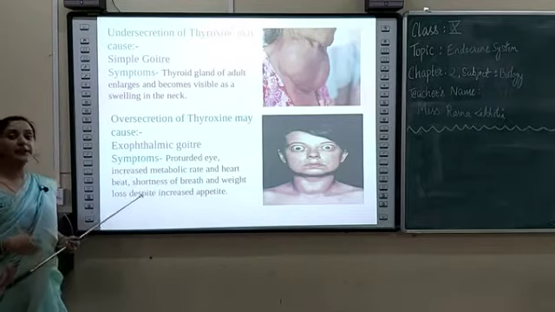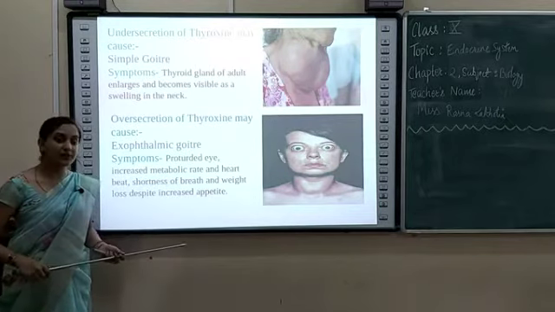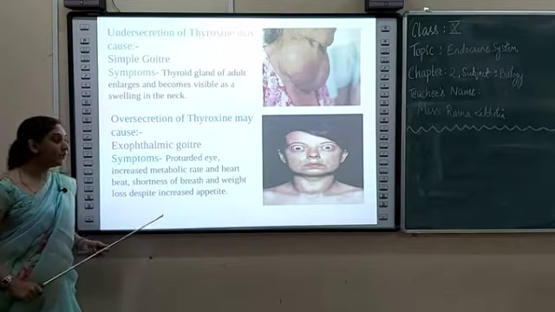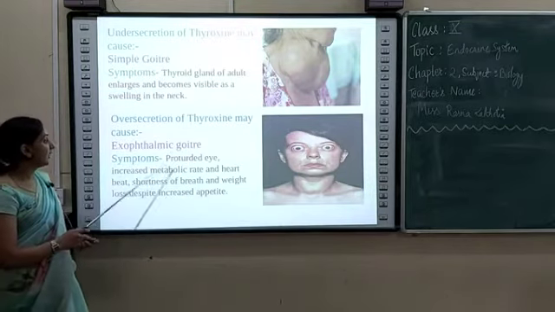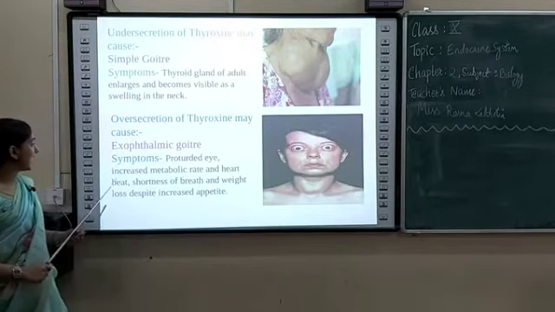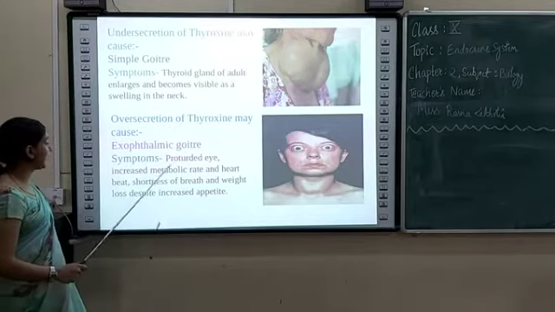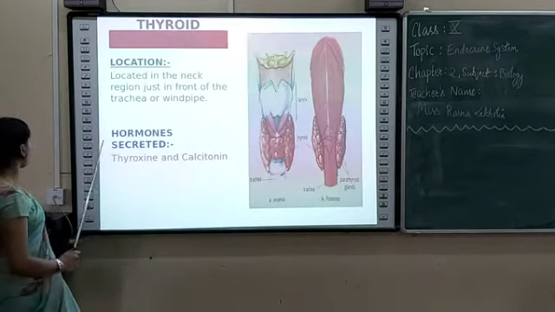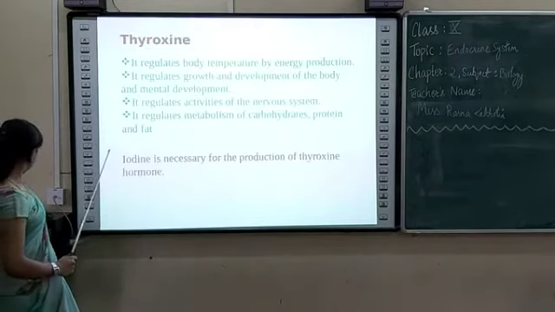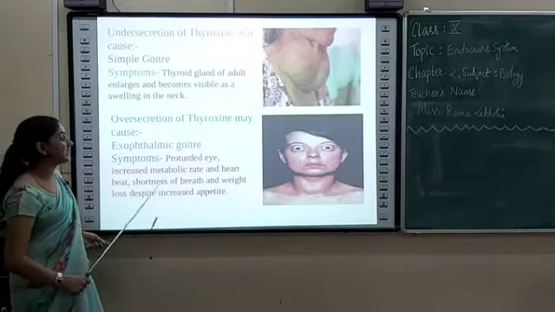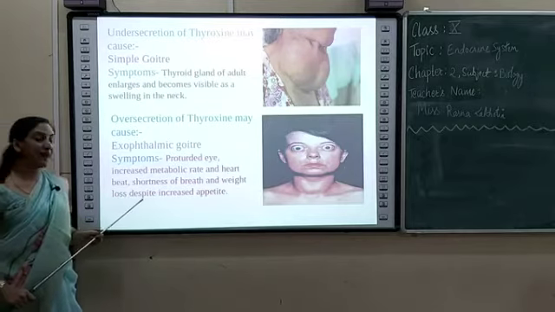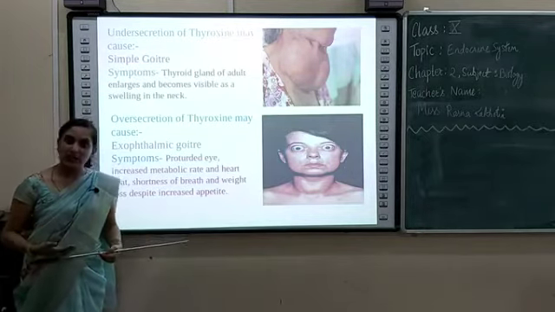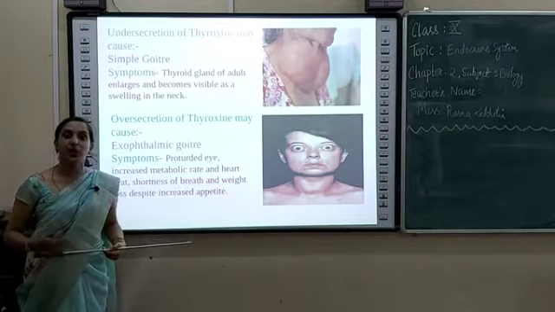And if thyroxine is secreted in too much amount, if there is oversecretion of thyroxine, what happens? It causes exophthalmic goiter, and in this case the symptoms are protruded eyes, increased metabolic rate, increased heartbeat, shortness of breath and weight loss despite increased appetite. So you feel hungry and you eat more food, but there will be loss in weight.